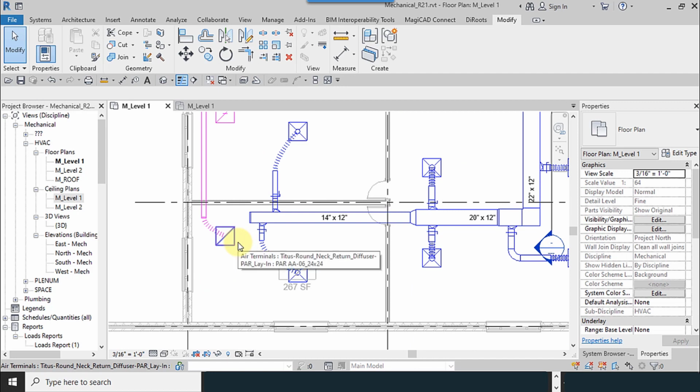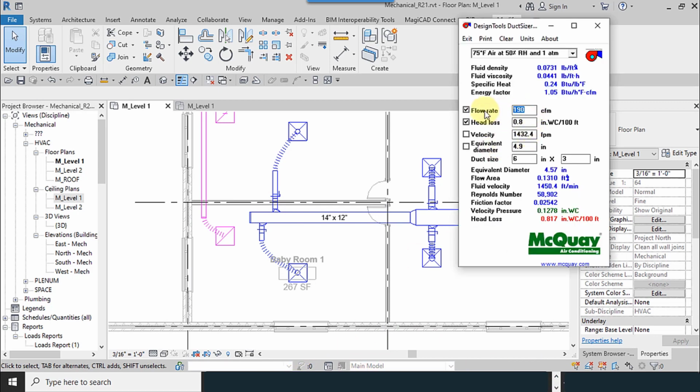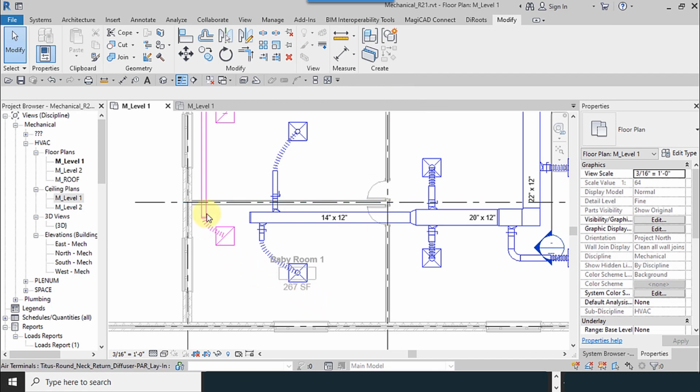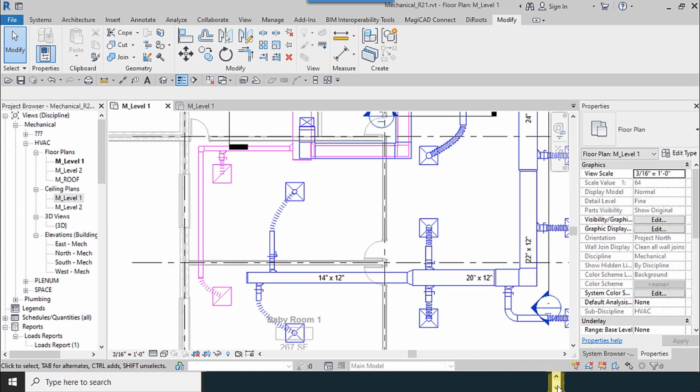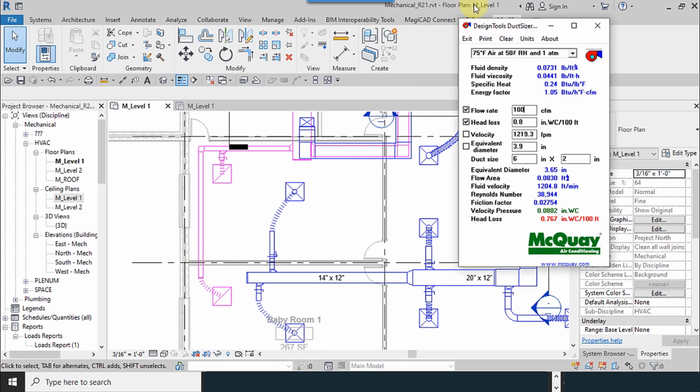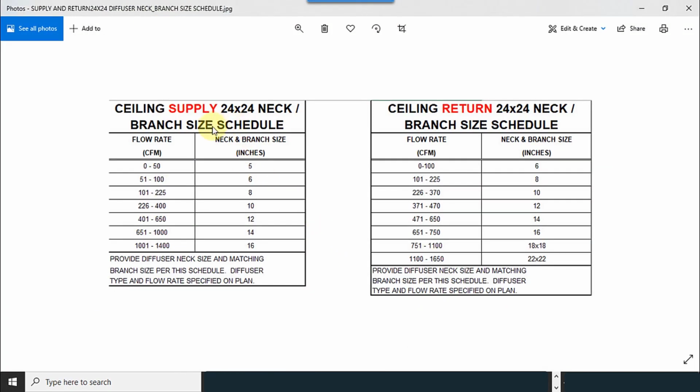And for the neck shape, I select the 6 inches, for 130 CFM and 80% of it, estimately 100. And 6 inches is a good size, which belongs to our duct. And for our diffuser, we have to use the table which I showed to you before. So we can use this table for selecting the neck of the diffuser.